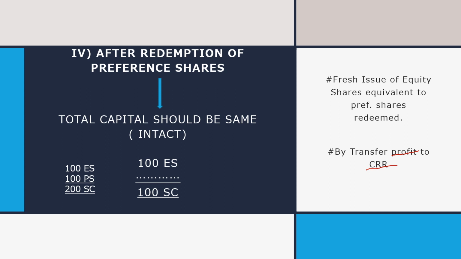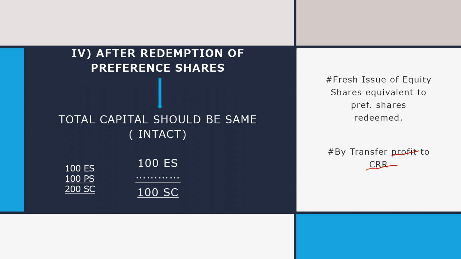Now for example, suppose the company has 100 equity shares and 100 preference shares, so the total share capital is 200. Now the company redeems the 100 preference shares and repays the preference shareholders. So now the company is left with 100 share capital, that is 100 equity shares. But according to this provision, total capital should remain the same. So how will the company get this 100?